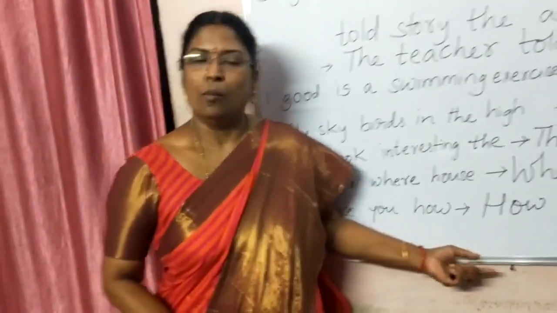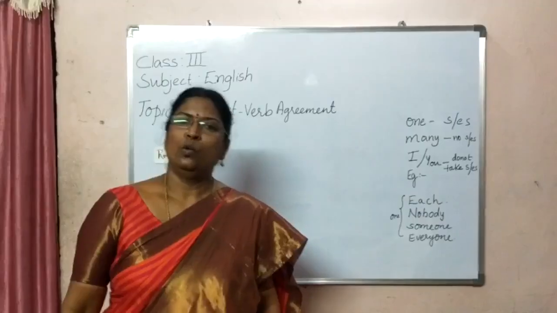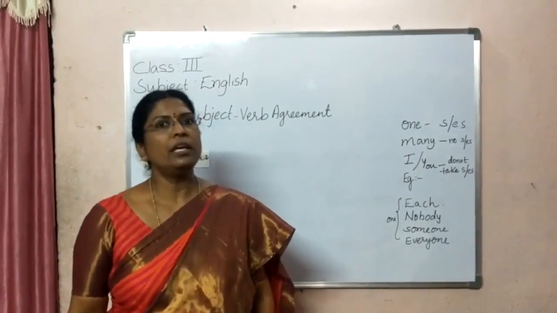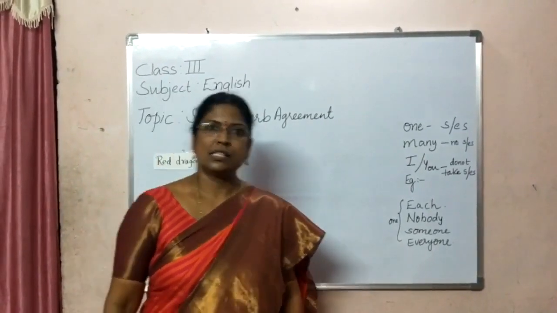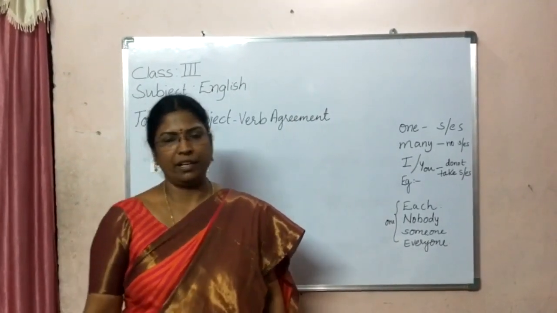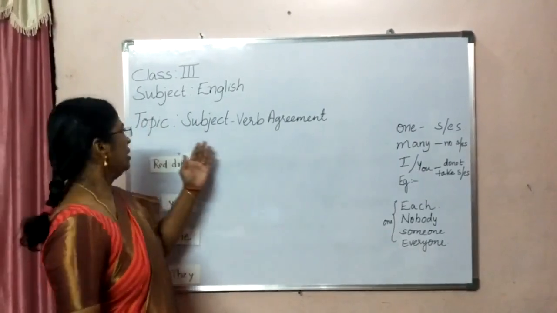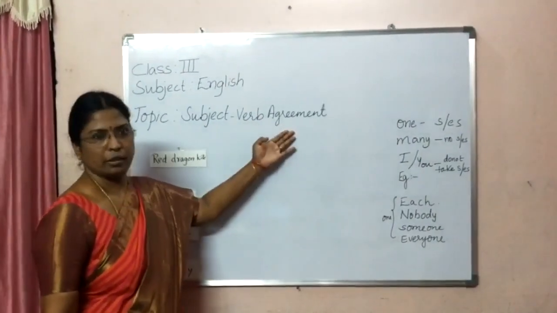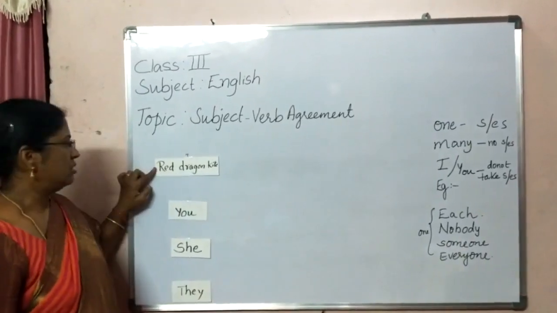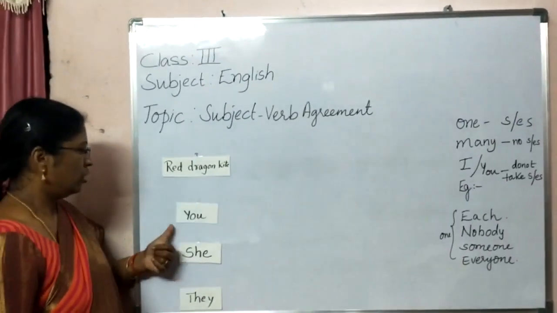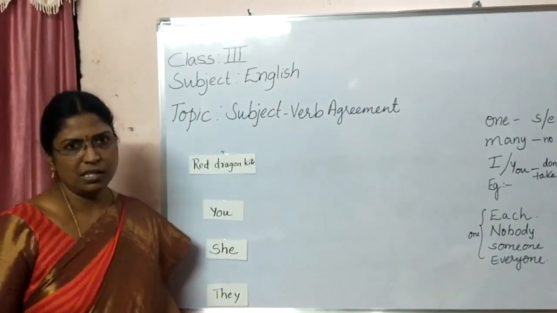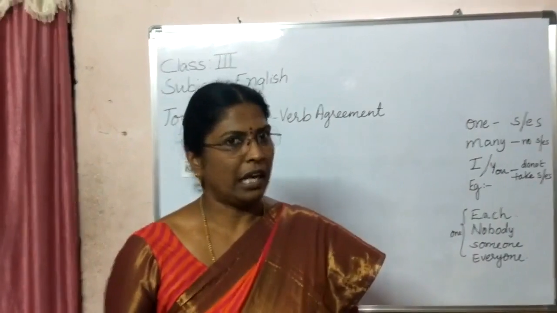So, let us learn more about this sentence. We have learned what a sentence is. Now, today we will be able to identify subject and predicate and how the verb helps us to identify it. And the topic is subject-verb agreement. Now, look at these words, children. First one is the red dragon kite. You, she, they. Do these words make any sense? No, they do not make any sense.